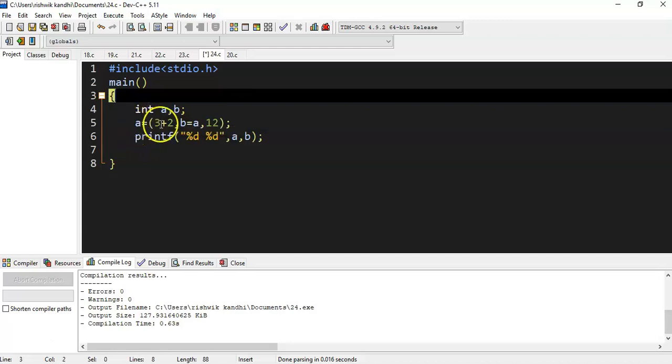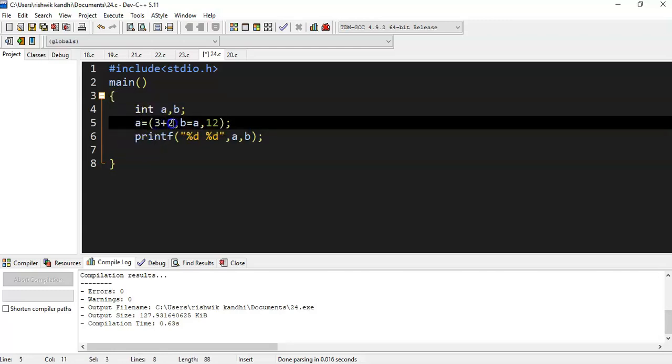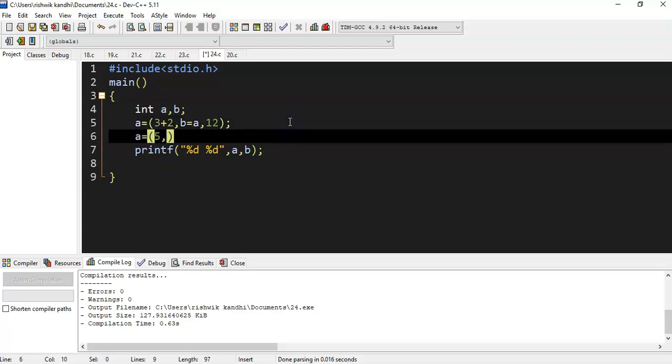So here a equal to 3 plus 2, that means a equal to 5, comma, b equal to a. That means b equal to, what is a here? In the previous case we got a equal to 5 and b equal to 5, because the a value had already been decided as 5. Here b is not 5. Why? Because the final expression is considered as the a value. But at this point of time we are making b equal to a, and we don't know the a value at this point of time. That's why b is assigned a garbage value, and 12.